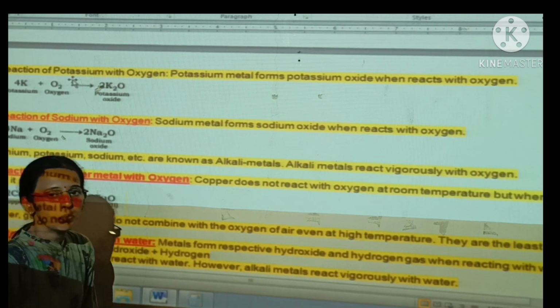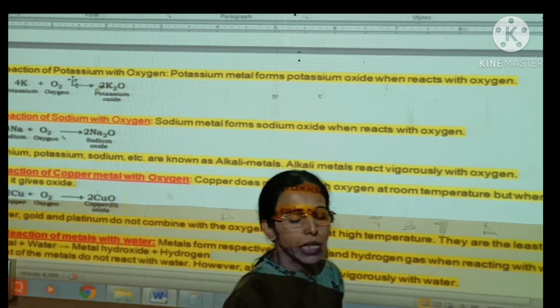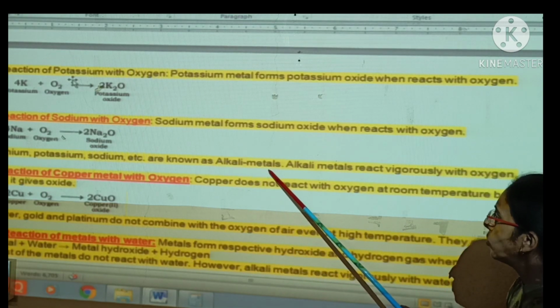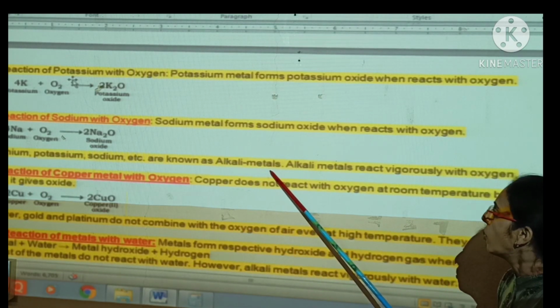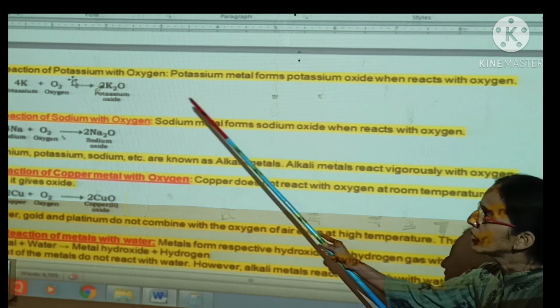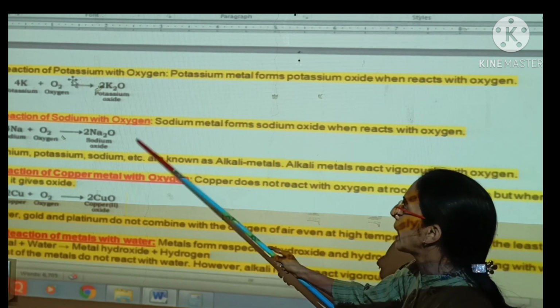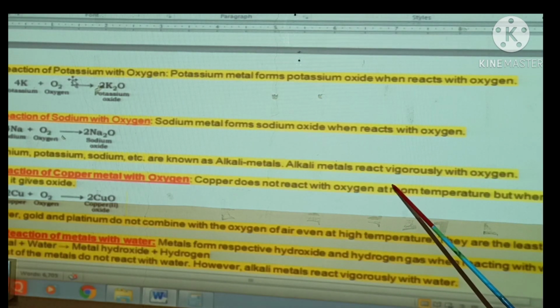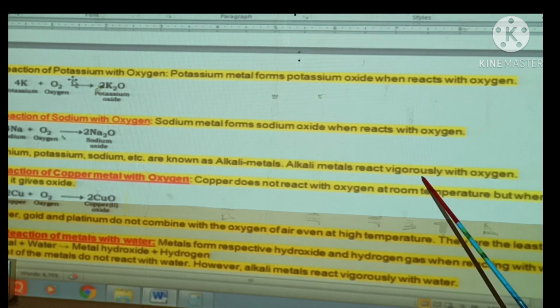Thus lithium, potassium and sodium react with oxygen and get converted into their corresponding oxides, that is potassium oxide, sodium oxide, lithium oxide. So alkali metals react vigorously, meaning very fast, with oxygen.